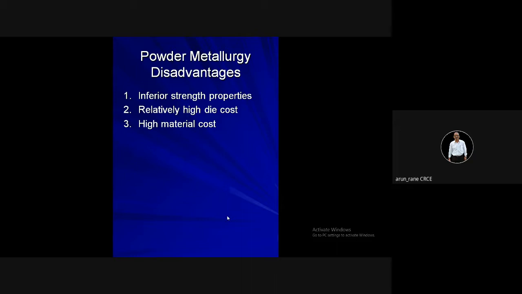The disadvantage is strength-wise. Scientists are working on how to improve the strength. The die cost is high, and the material cost is high, since it is metallic powder. If you go for plastic and if you go for stainless steel, stainless steel is around 350 to 400 rupees per kg, plastic is 150 to 200 rupees per kg. So that cost is high.